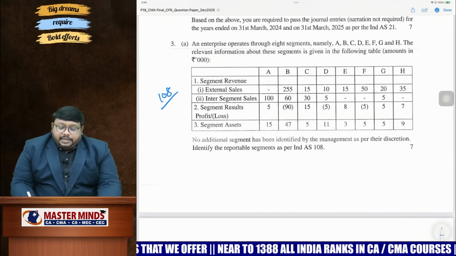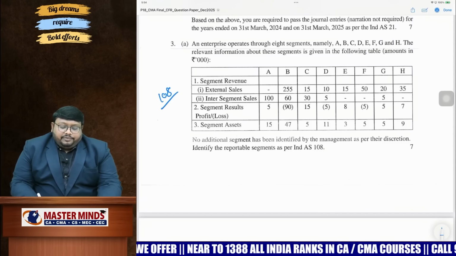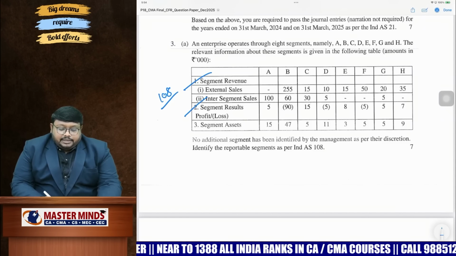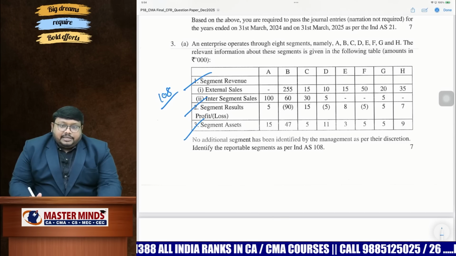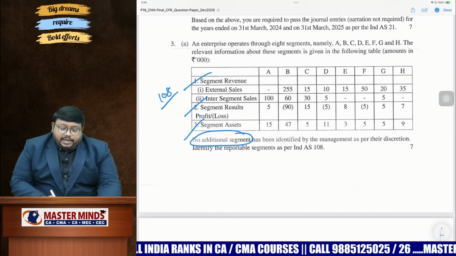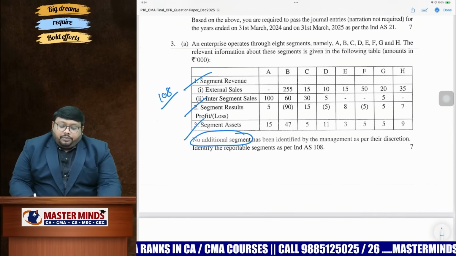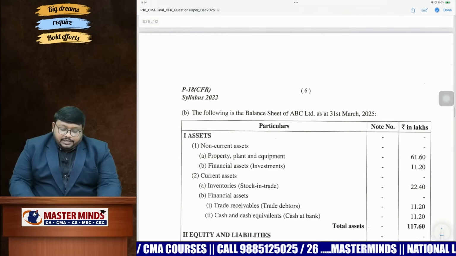In operating segments is a direct question given. You have to conduct a revenue test, segment test, results test, and assets test, and you need to find out which one are reportable segments. And clearly in the question given, no additional segment will be identified. So what is the results as per this question? You need to find out which one is the reportable segments.